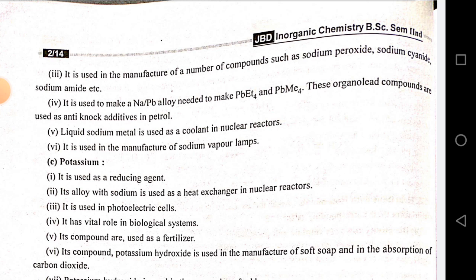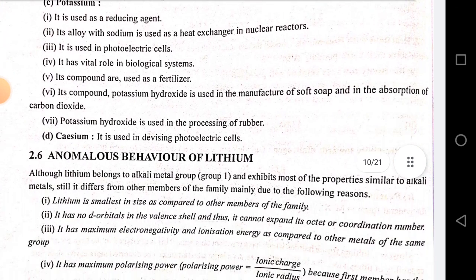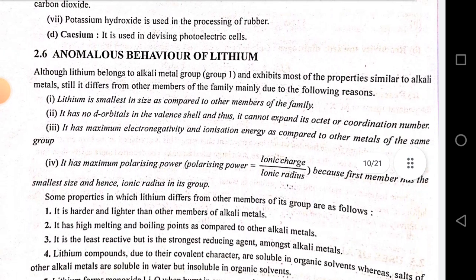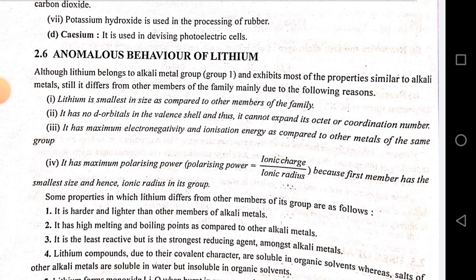Potassium. It is used as a reducing agent. Its alloy with sodium is used as a heat exchanger in nuclear reactors. It is used in photoelectric cells. It has a vital role in biological systems. Its compounds are used as fertilizers. Its compound potassium hydroxide is used in the manufacture of soft soap and in the absorption of carbon dioxide. Potassium hydroxide is used in the processing of rubber. Cesium. It is used in devising photoelectric cells.